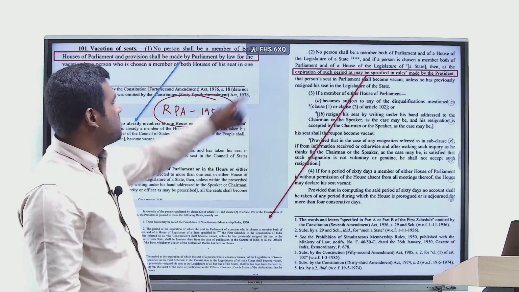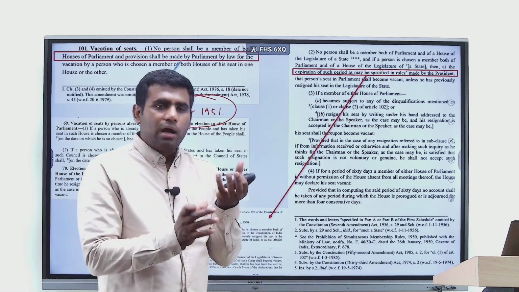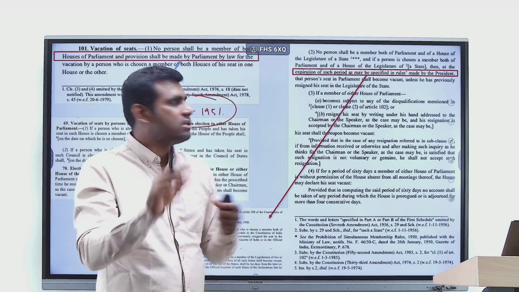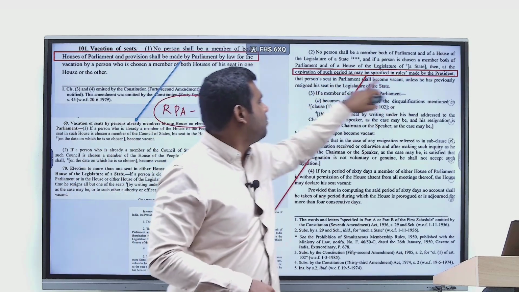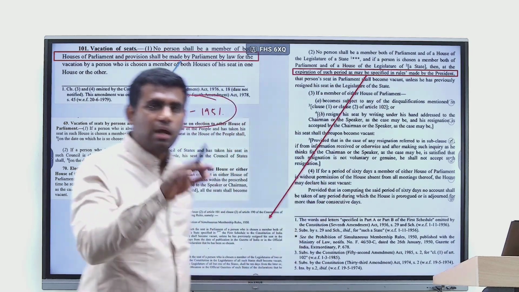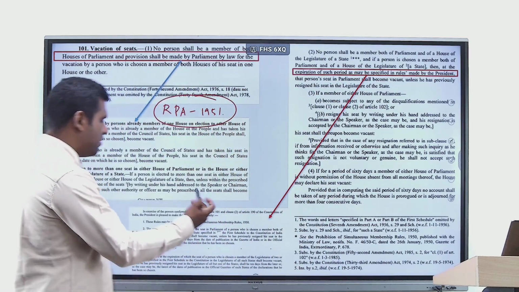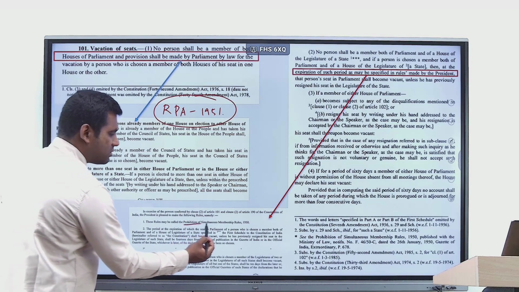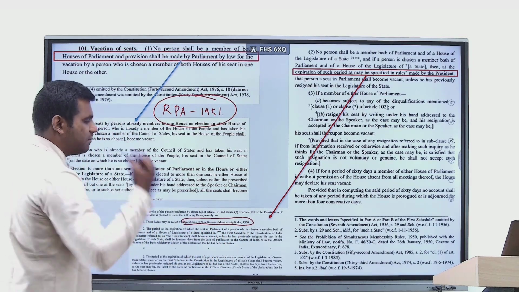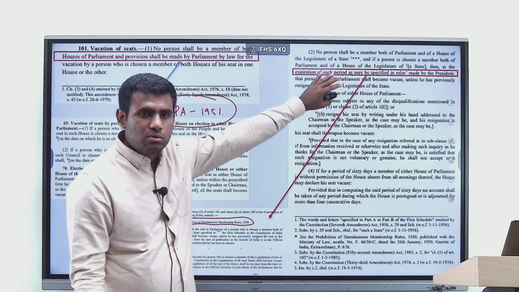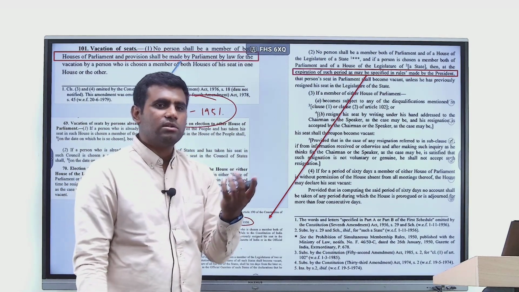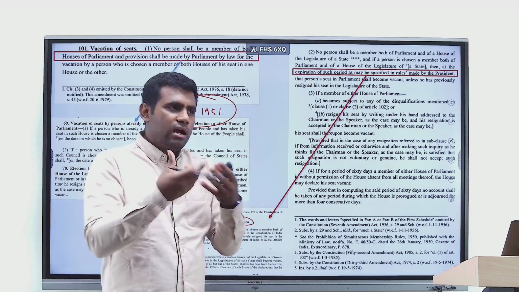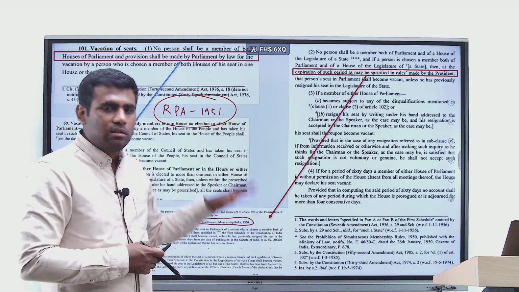When it comes to double membership between Parliament and State Legislature, who will make provisions regarding that? The power is in the hands of the President. The President shall make rules for that purpose. And has the Indian President made any such rules? Yes. In 1950, the President of India made the Prohibition of Simultaneous Membership Rules of 1950, as per Article 101 Clause 2. The power has been given to the President to regulate double membership between Parliament and State Legislature, and as a result these rules have been made.